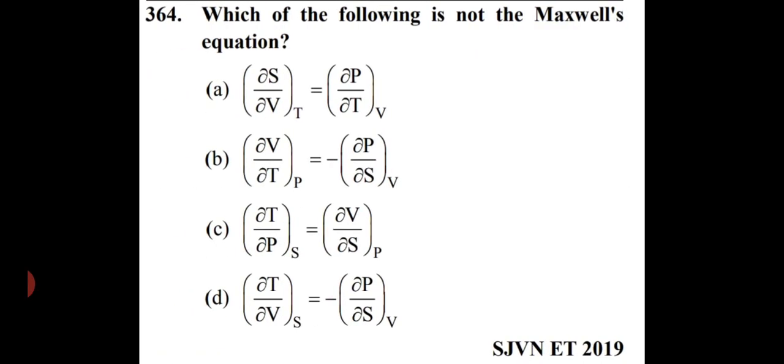Which of the following is not the Maxwell equation? So friends, in this case we have to find which of the following equations does not belong to Maxwell equations, and option number B is right here, that is dou V by dou T at constant pressure equals minus dou P by dou S at constant volume. So this does not belong to Maxwell equations, hence option number B is right here.